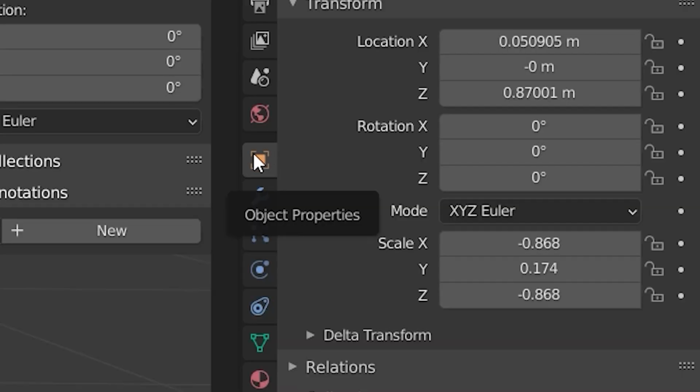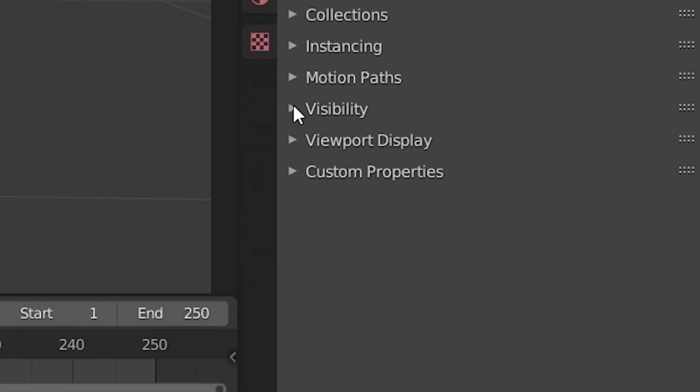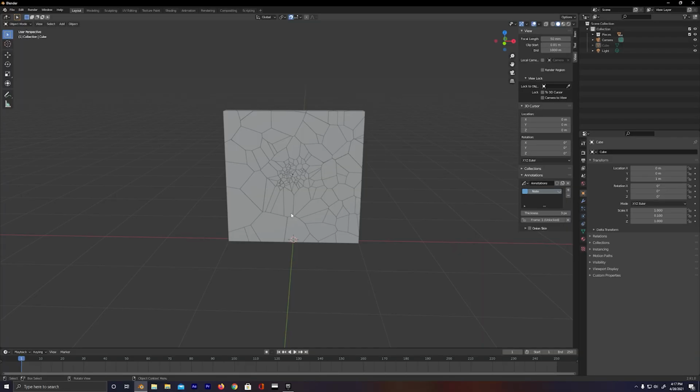So this little icon that looks like an orange square with other orange squares outside of it. If you go all the way down to visibility, you can see where it says viewports, renders. You just click those boxes, bam, they're not gonna show up anymore. Okay, cool. So we have a pretty nice broken wall, but there are absolutely no physics applied to it yet. So if I press space on my keyboard, nothing happens, as expected.